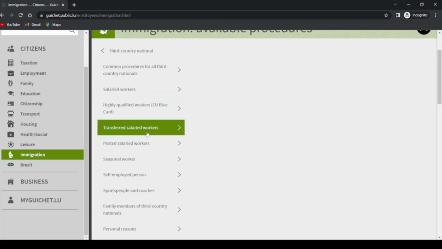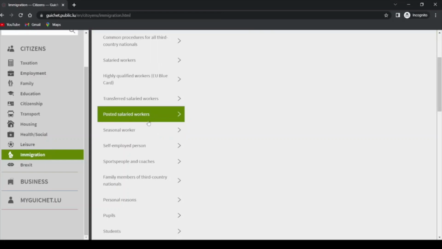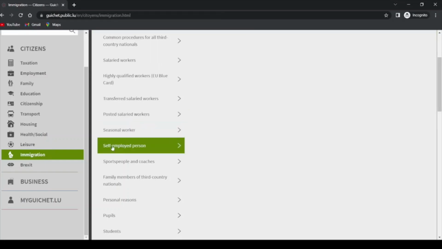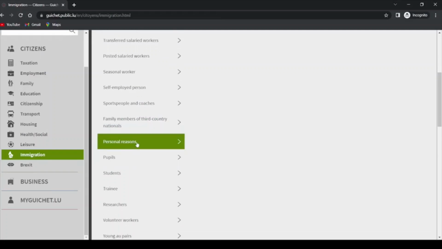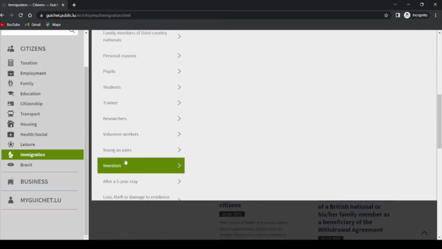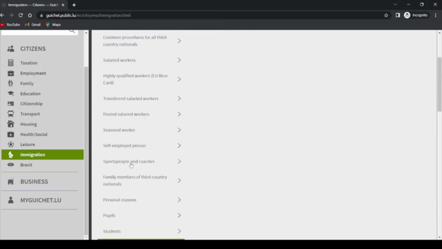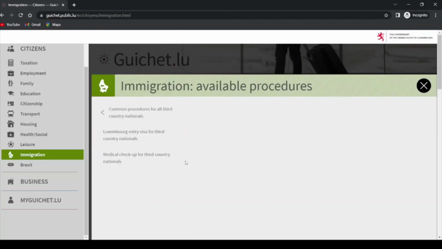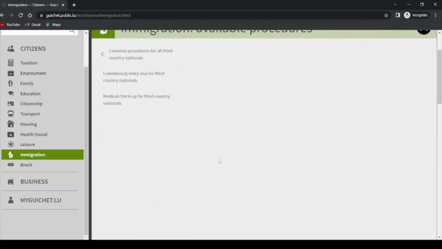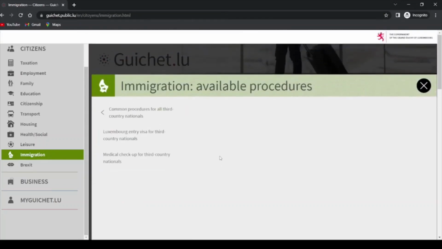Transferred salaried workers, posted salaried workers, seasonal workers, self-employed person, family members of third country nationals, personal reasons. All different categories are here. So let's go to common procedures for all third country nationals. Okay, right.